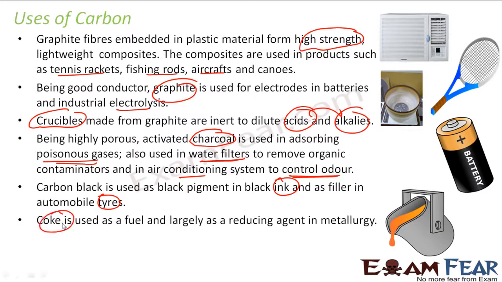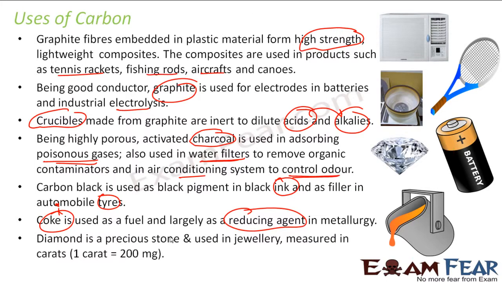Coke is also used a lot in metallurgy as a reducing agent because it is very cheap, and in industry you want to produce things at a cheaper rate. Coke is very cheaply available, so it is used as a reducing agent in the metallurgy industry a lot. Diamond, if you see, has shine, it is a precious stone. It is used in jewelry a lot. 1 carat is nothing but 200 milligrams. So these are the uses of carbon.